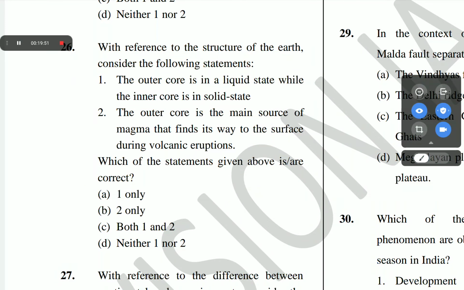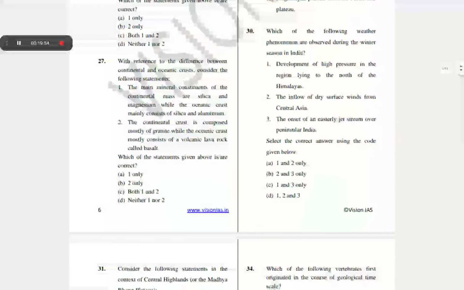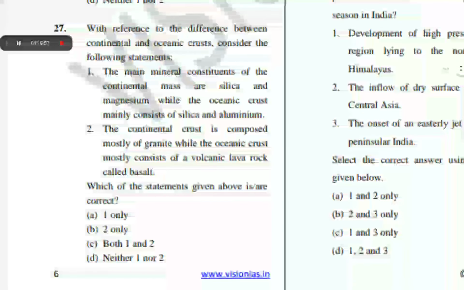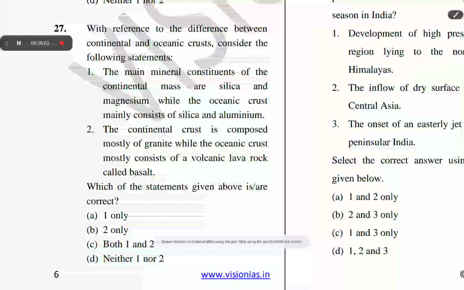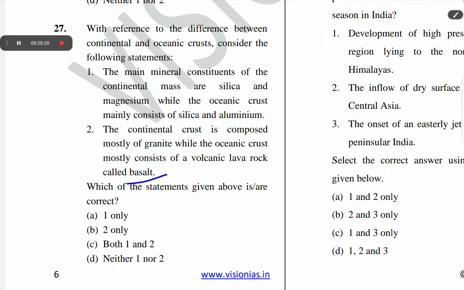The next question is question number 27. With reference to the difference between continental and oceanic crust, consider the following statements. The main mineral constituents of the continental mass are silica and magnesium, while the oceanic crust mainly consists of silica and aluminium. The continental crust is composed mostly of granite, while the oceanic crust mostly consists of volcanic lava rock called basalt. Which of the statements given above is/are correct? The correct answer of question number 27 is B, 2 only.